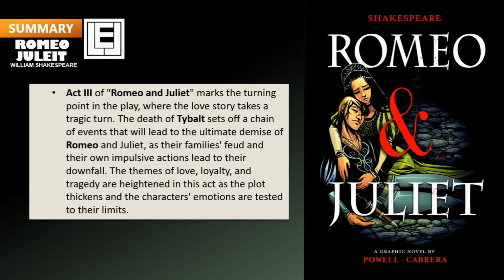Act 3 of Romeo and Juliet marks the turning point in the play, where the love story takes a tragic turn. The death of Tybalt sets off a chain of events that will lead to the ultimate demise of Romeo and Juliet, as their families feud, and their own impulsive actions lead to their downfall. The themes of love, loyalty, and tragedy are heightened in this act as the plot thickens and the characters' emotions are tested to their limits.